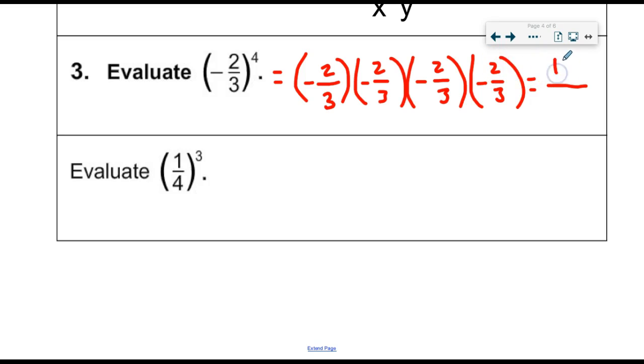So I'm going to have 16 on top. 3 times 3 is 9, times 3 is 27, times 3 is 81, and I'm going to have 81 on the bottom. I personally know that there is nothing to divide here because there was nothing to cancel along the way. 2 and 3 don't go into each other, right? So 16 over 81 is the simplified version of this fraction, and I'm going to leave it just like that, positive 16 over 81.